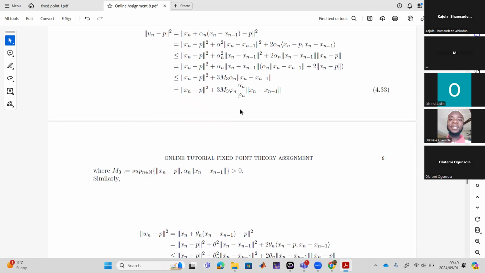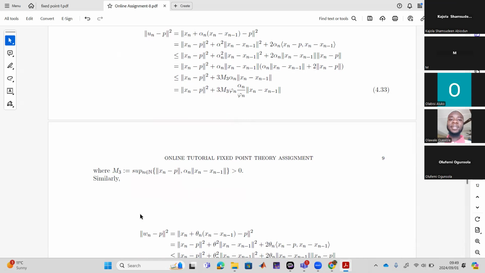Don't put a constant in this one and this one. Let's just say the maximum of this and that. Now, since we're taking the supremum of this, there are two of this one and there is one of this. So I suggest three on three of that.